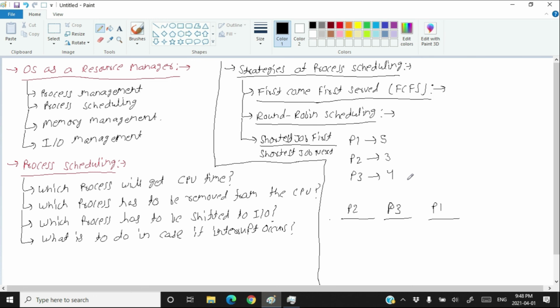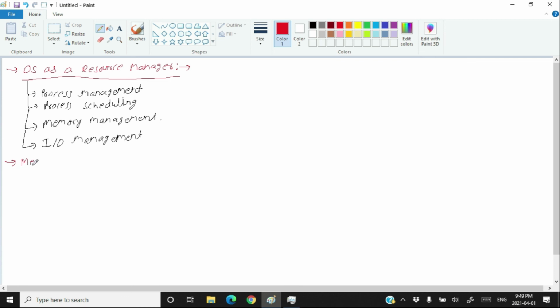Now let's see the memory management part of the operating system. As you have seen, multiple processes and multiple files reside in the main memory. Then how to manage the memory in order to get the most out of it? This strategy of the operating system to manage the memory is called memory management. You know that whatever is being processed has to be loaded in the memory.